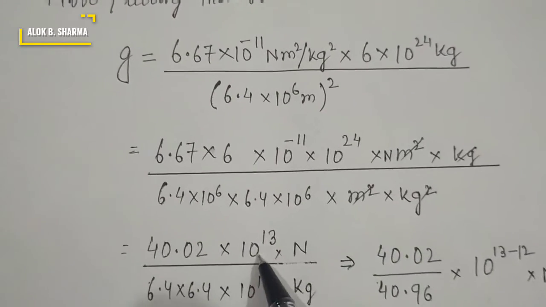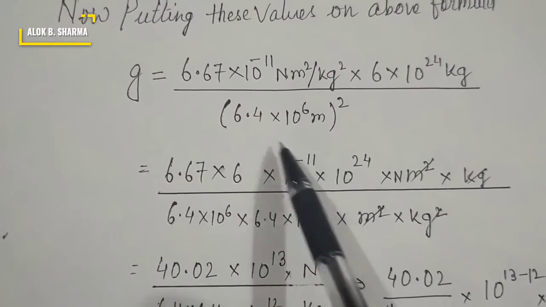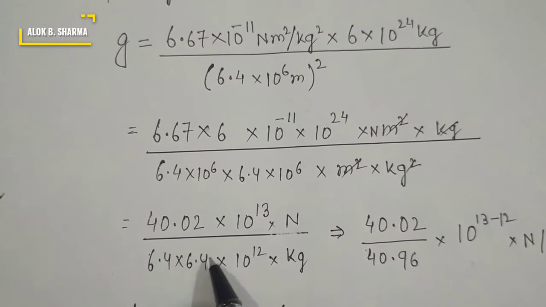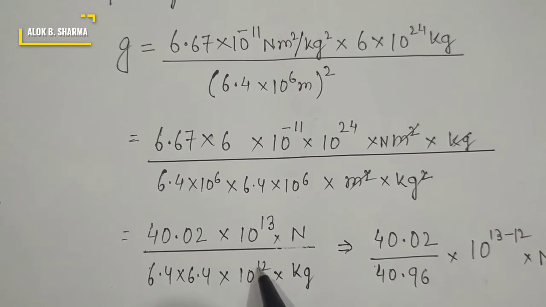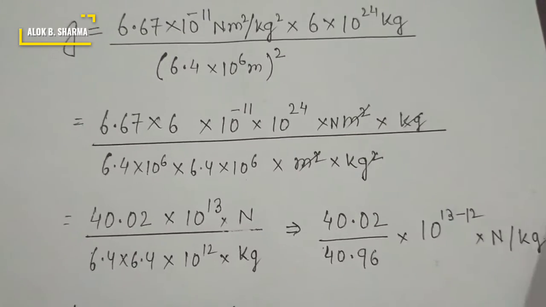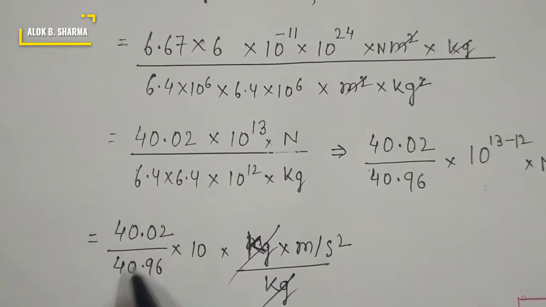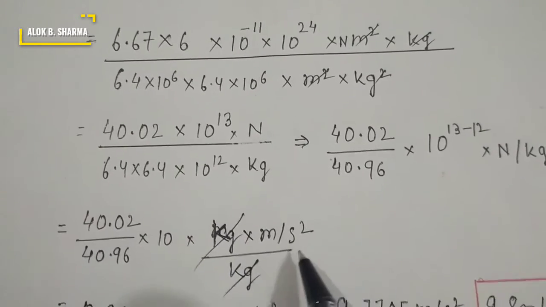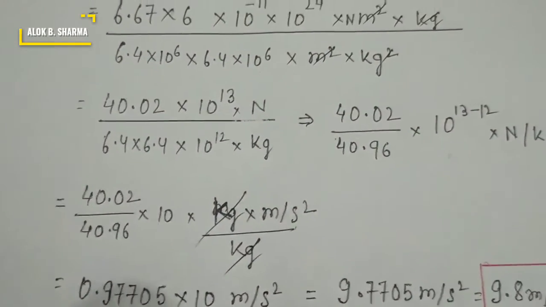Calculating this, we get this much. For 6.4 into 10 to the power 6, squared, the value is written two times: 6.4 into 6.4, and 10 to the power 6 times 10 to the power 6 equals 10 to the power 12. We will write the units on the other side. Calculating this, we get 40.96 into 10 to the power 12 in the denominator, and calculating the units, we get meter per second squared.